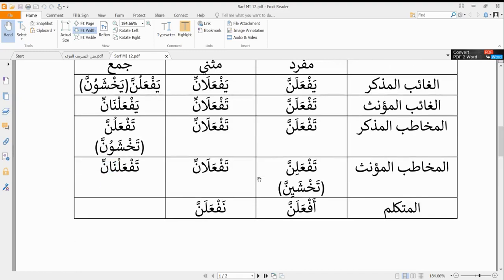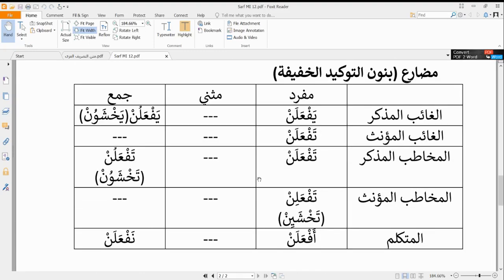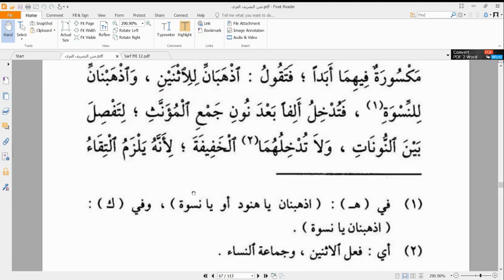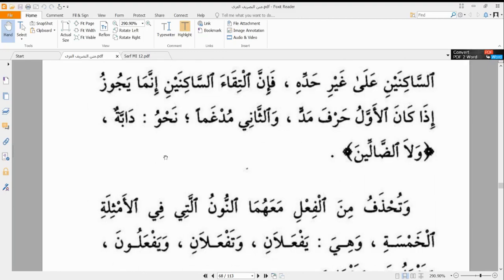What about nun ta'kid al-khafifa? We are told that nun ta'kid al-khafifa cannot work with muthanna and jama'atun nisa. In these two cases we cannot have nun ta'kid al-khafifa. The author explains to us why. They said وَلَا تُدْخِلُهُمَا الْخَفِيفَ لِأَنَّهُ يَلْزَمُ الْإِلْتِقَاءُ سَاكِنَيْنِ عَلَى غَيْرِ حَدِّهِ. If we want to add nun ta'kid al-khafifa to a muthanna or to a jama'atun nisa, we are going to end up having iltiqa'u sakinain in a situation where we cannot have iltiqa'u sakinain.